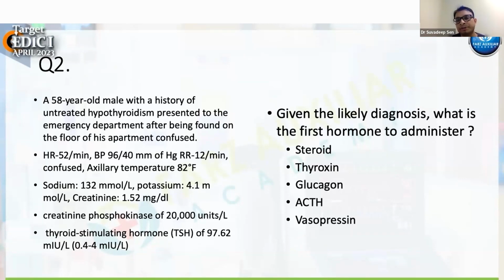This is one of the very popular questions in the EDIC exam, because this is an emergency situation we sometimes see. To answer it, we should first know the diagnosis. What is the diagnosis here? I can see some answers in the chat box: myxedema coma with rhabdomyolysis. Very good. So it's myxedema coma with rhabdomyolysis. What is the first hormone we need to administer in myxedema coma? Is it steroid, thyroxine, glucagon, ACTH, vasopressin? What is the answer?